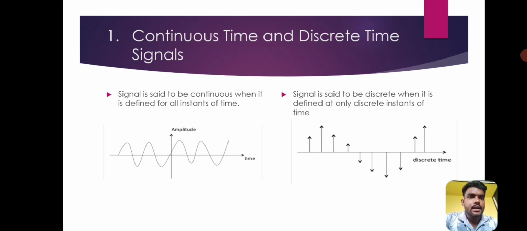Continuous time and discrete time signals. A continuous time signal is said to be continuous when it is defined for all instants of time. In the waveform we can see the continuous time signal. A discrete time signal is said to be discrete when it is defined only at discrete instants of time. In the waveform we can see how each is represented.